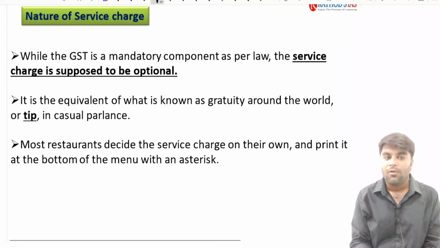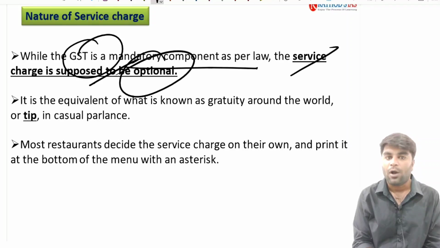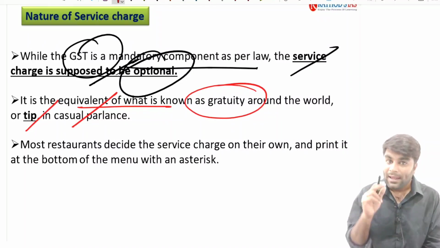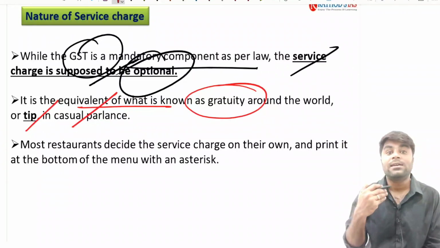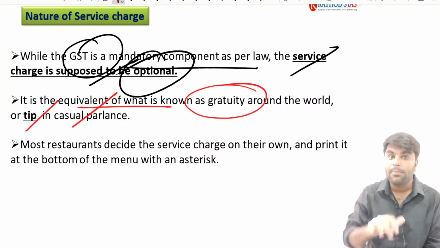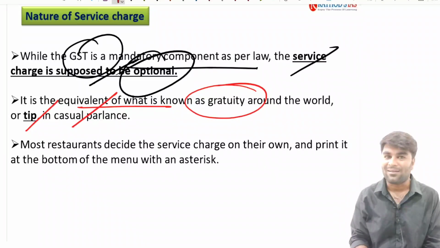Now, when we look at the nature, while GST is a mandatory component as per the law, the service charge is supposed to be optional because it is not mandatory. It is not a part of the GST regime. It is the equivalent of what is known as gratuity around the world, or a tip. When we go to restaurants, after completion of dinner, lunch or breakfast, we often give some tip to the bearer. Like the way in which we give 10, 20 or 50 rupees to the bearer, service charge is a similar thing. It's like a tip which is already added by the restaurant owner in our bill itself. And after paying the service charge also, we again give an extra tip to the bearers.